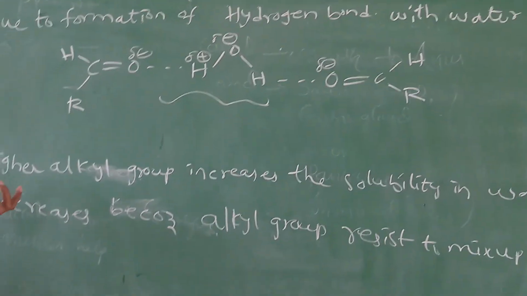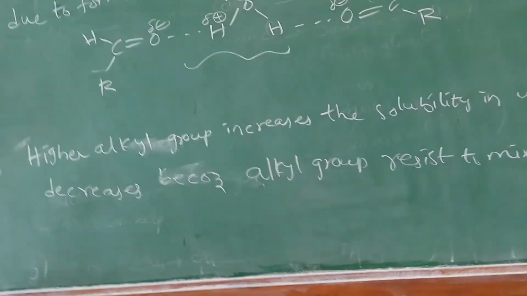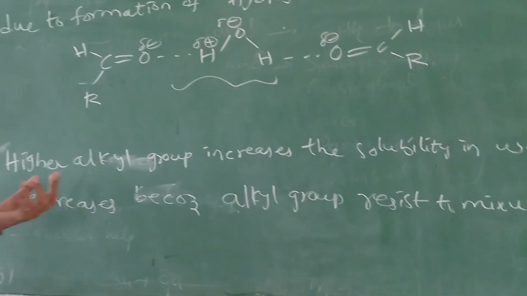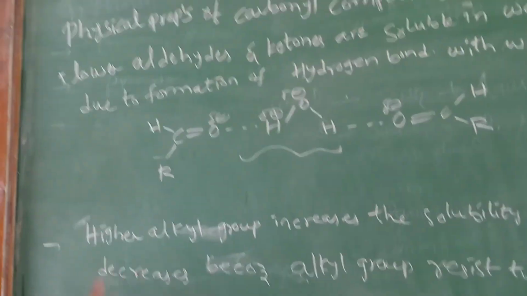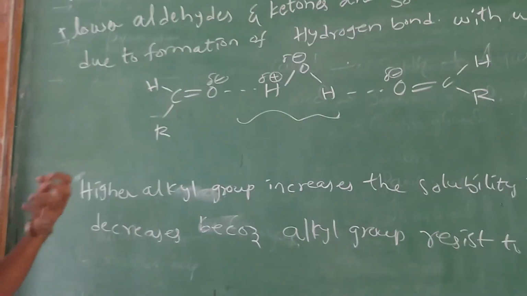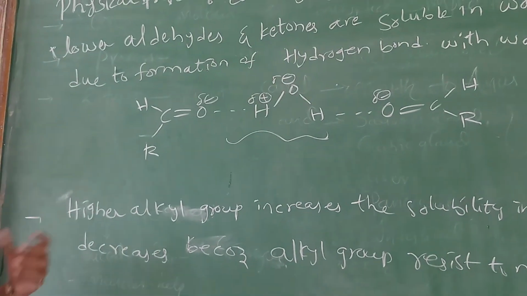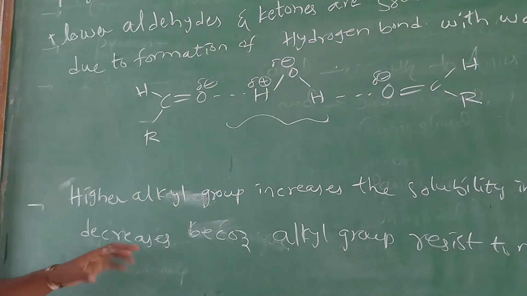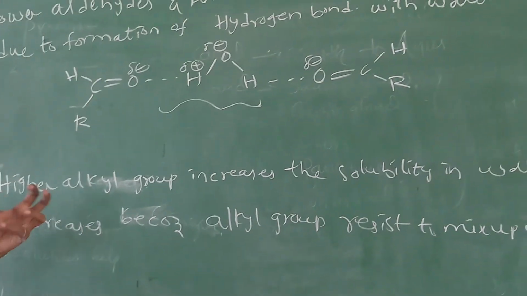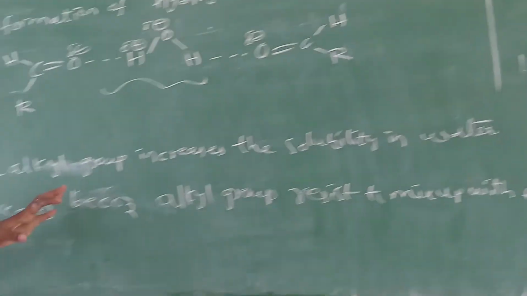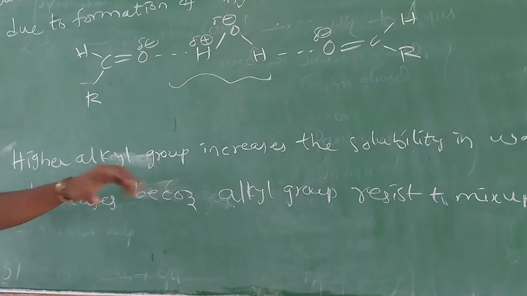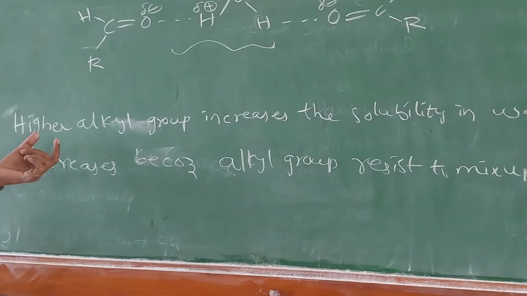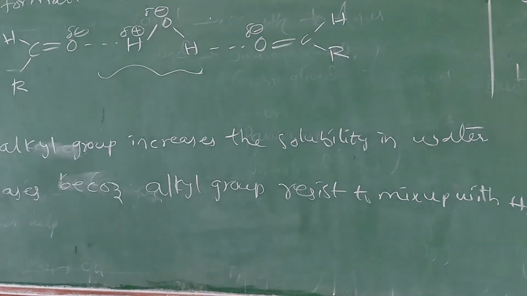And next, what happens with higher alkyl groups? What happens with higher carbonyl compounds? Higher means they contain higher alkyl groups, like propyl, butyl, pentyl, etc. They are not soluble in water. Why? Because the higher alkyl groups do not mix with water. That's why higher alkyl groups are not soluble in water. So higher alkyl groups decrease the solubility in water.